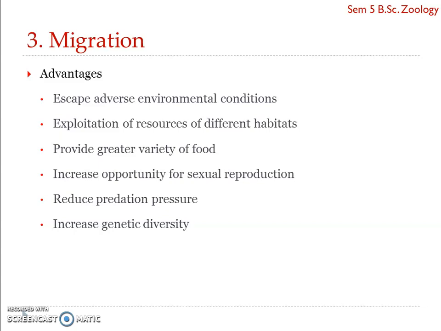It also helps to increase opportunity for sexual reproduction and thereby promote population expansion. In the same way, it also increases genetic diversity. Since it increases opportunity for gene exchange, it also increases genetic diversity. Then it reduces predation pressure. That is, in the breeding grounds, the migratory birds arrive in large numbers, and hence the pressure of predation is equally distributed among all the members of the particular population, and this results in greater individual survival, that is reducing the predation pressure.